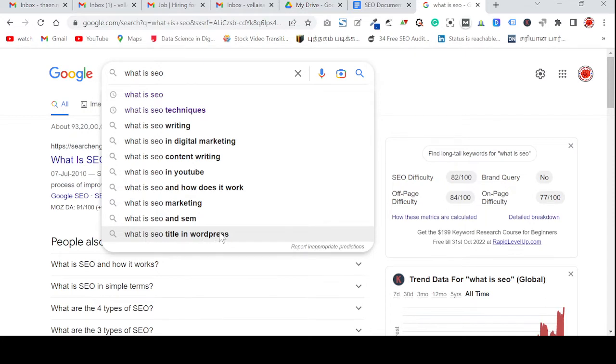So WordPress is a CMS. CMS means nothing but content management system. So what does content management system mean? Simply, we can build the website in the easiest method. That is called a WordPress website. From there you can do all kinds of activities simply. That also I will tell you later.